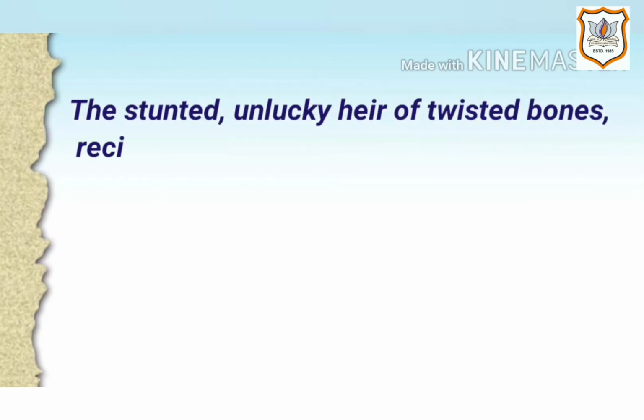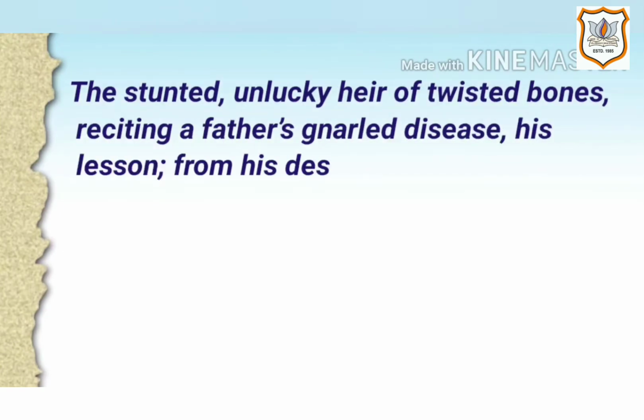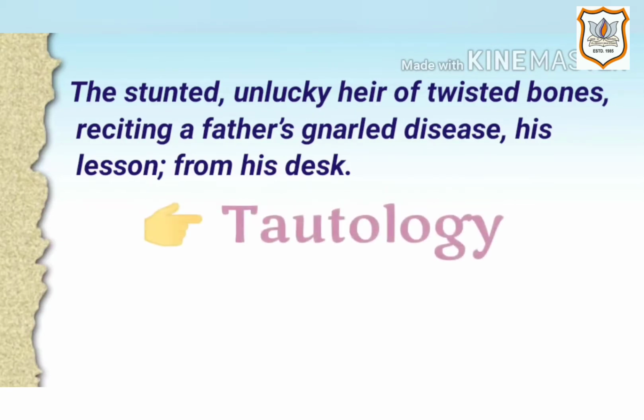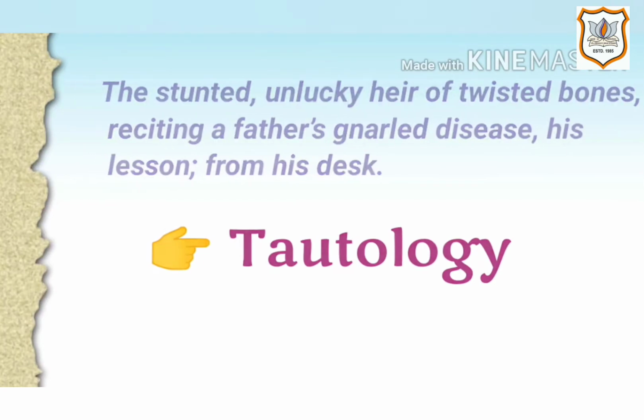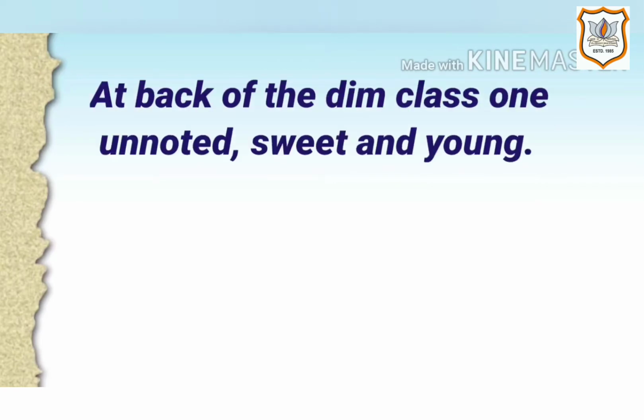Next is, the stunted, unlucky heir of twisted bones, reciting a father's gnarled disease, his lesson from his desk. Here the figure of speech is tautology because the words stunted, twisted bones and gnarled disease are used which have the same meaning.